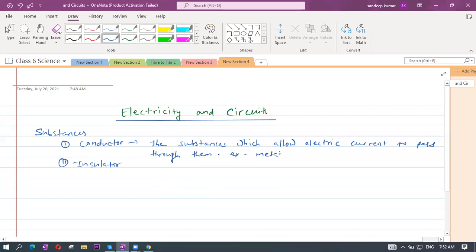All metals are generally conductors, like aluminum (Al), iron (Fe), copper (Cu), gold (Au), silver (Ag). Yes or no? So these all are conductors.